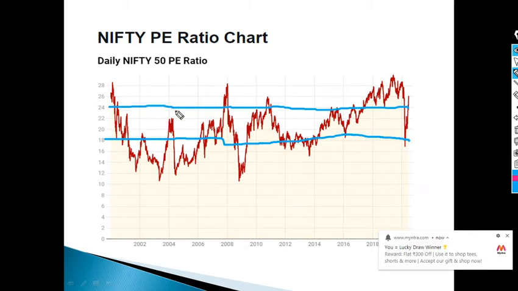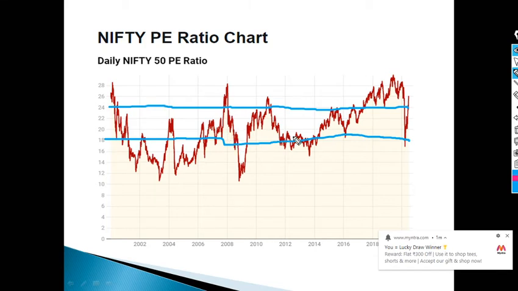Somewhere the lines are not that proper, so just ignore that. So 18 and 24, why have I drawn these two lines? Observe it properly: whenever the market goes up to 24, it drops, it goes around 18, and then at 18 it bounces back. It drops again from 24, goes around 18. Sometimes it goes above 24, to 26 or 28 also, but these points are very rare, but 24 you will get. And then again it goes back to 18.